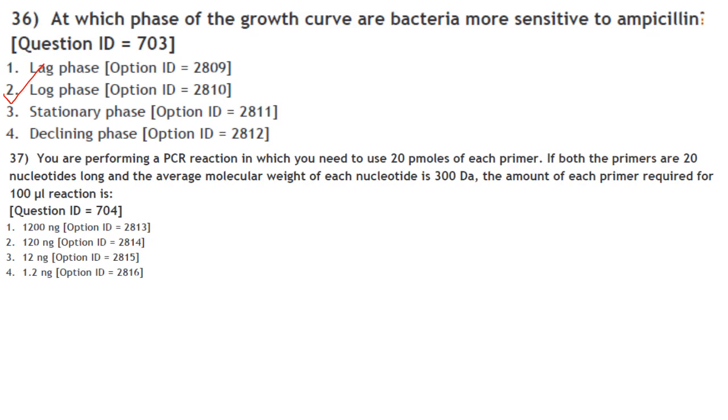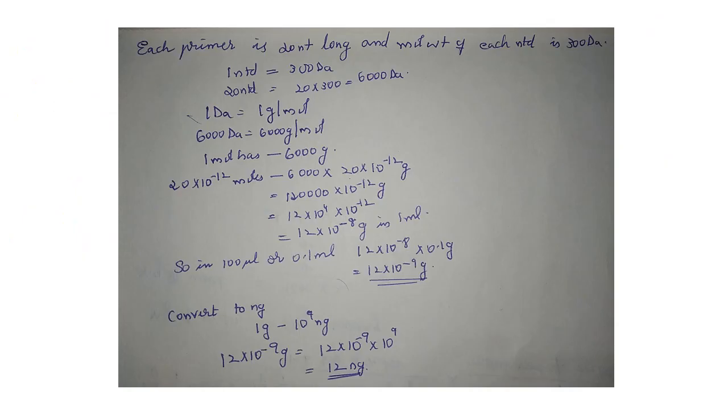So I have given it in the next slide. So each primer is 20 nucleotides long and molecular weight is 300 Daltons. So one nucleotide is 300 Dalton, 20 nucleotides will be 6,000 Daltons. And we know that 1 Dalton is 1 gram per mole. So 6,000 Dalton is 6,000 gram per mole. That means 1 mole has 6,000 grams.